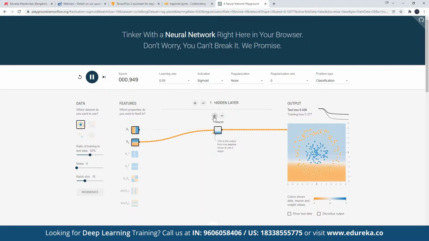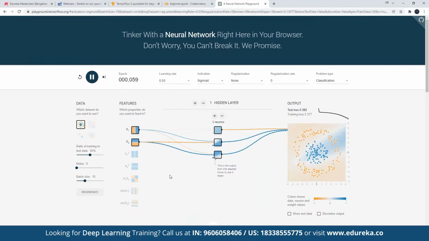I'll increase the number of neurons to 3 and again begin the training. Once I increase the total number of neurons to 3, let's see how the performance is. The performance is slightly better. Okay, yeah, finally it has been improved. By using 3 neurons, I'm able to learn this complex representation in the given data set. My blue data points are separated from the orange data points in an effective manner.